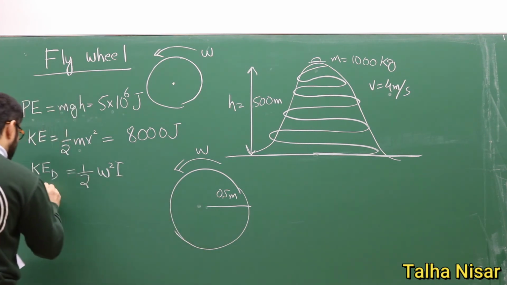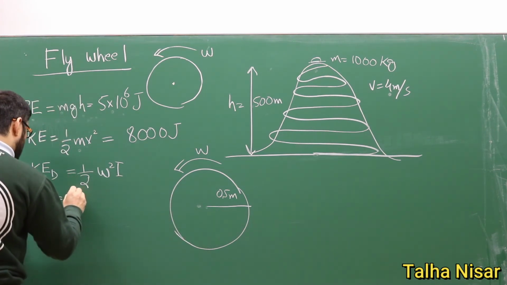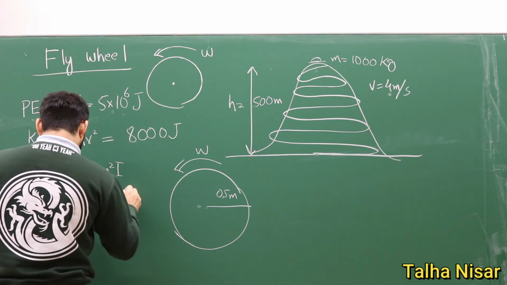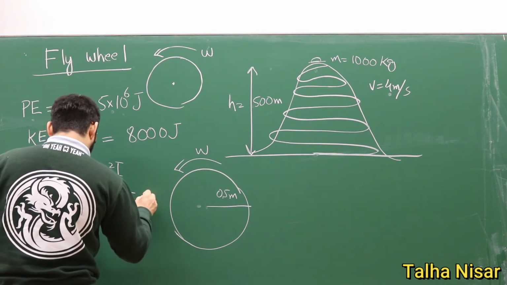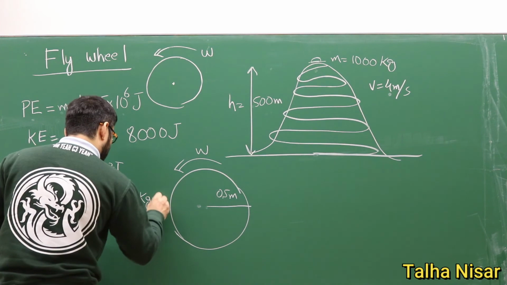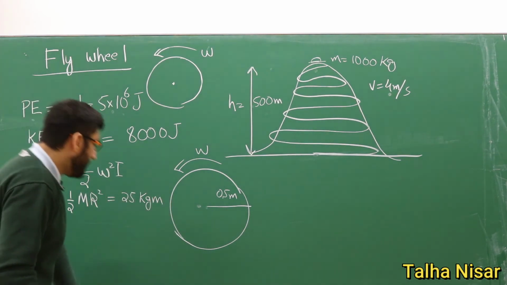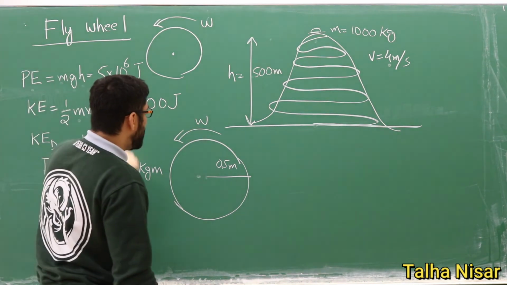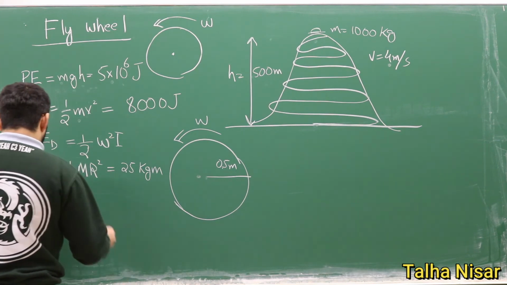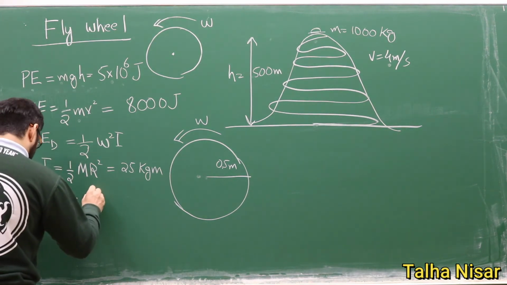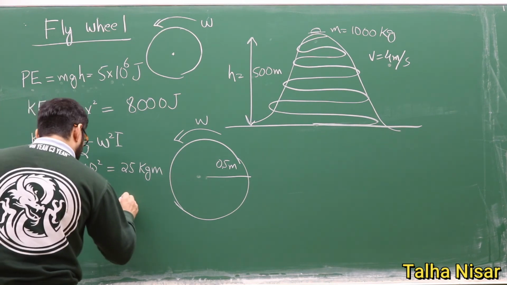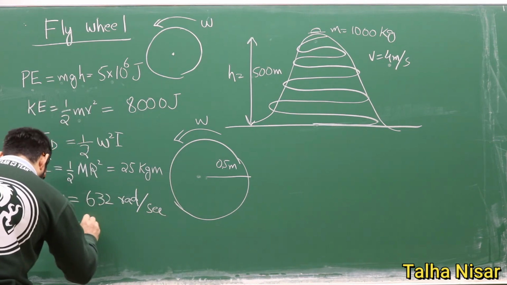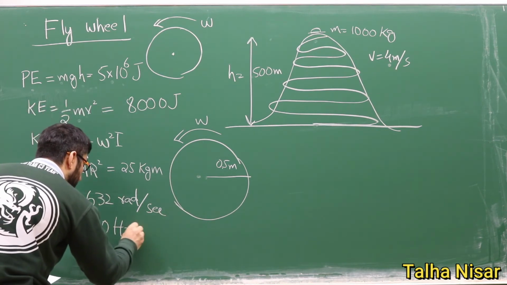So for the disk, the moment of inertia I is equal to 1/2 m r squared. In this case it will be 2.525 kilograms meter squared. So if we transfer or store this energy, what angular speed should we get? If we calculate it, omega will be 632 radians per second, and the frequency will be 100 hertz.